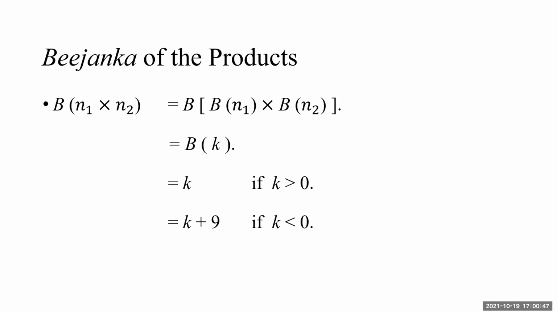And same idea again, it will be B of K. If K is positive or 0, the answer will be K. If it is negative K, it may happen N1 or N2 is a negative number, and we may get a negative K, K less than 0. Then we will add 9.